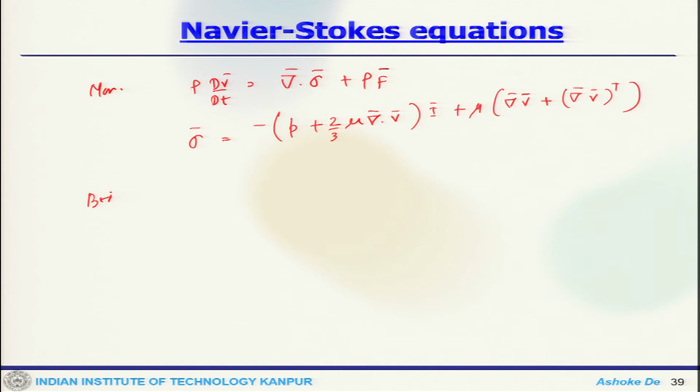Now, body forces: if you have a body force, it is the summation of Y_k f_k.